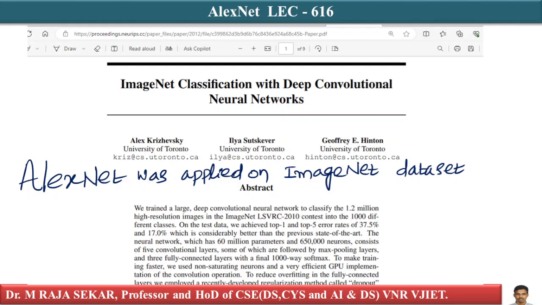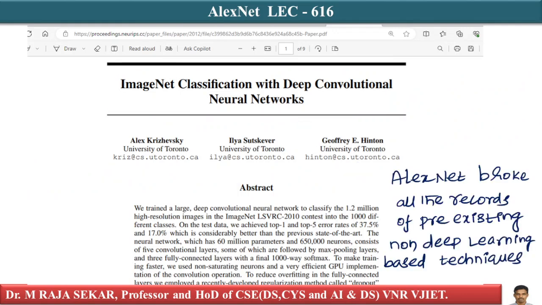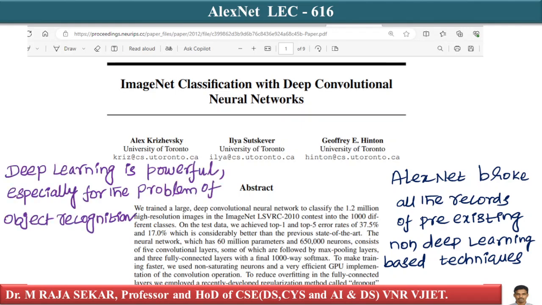It created a big wave of research, funding and developments in deep learning, because AlexNet broke all the records of the pre-existing non-deep learning based techniques, and it showed how powerful deep learning could be, especially for the problem of object recognition. It is a very hard problem actually.